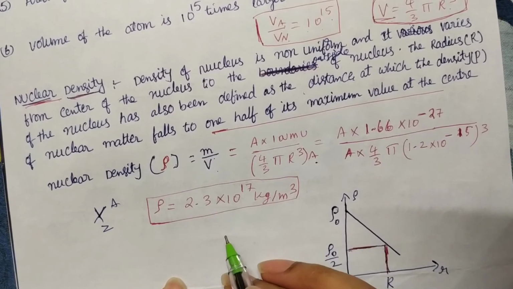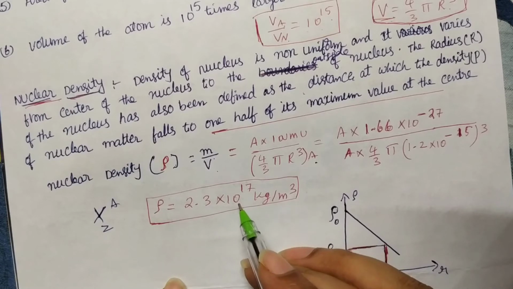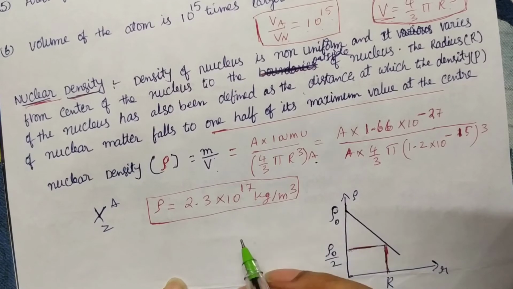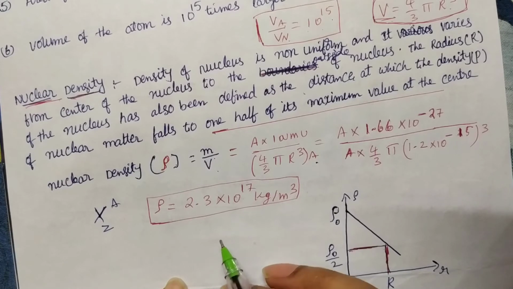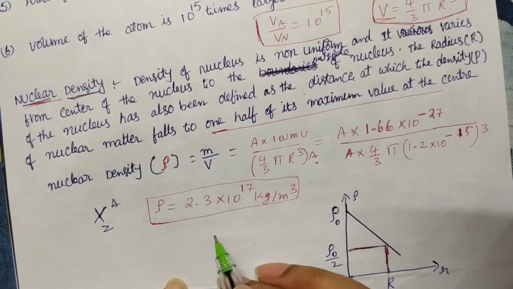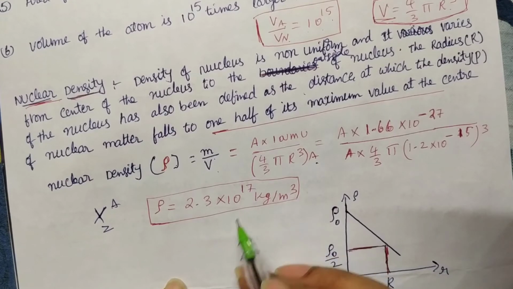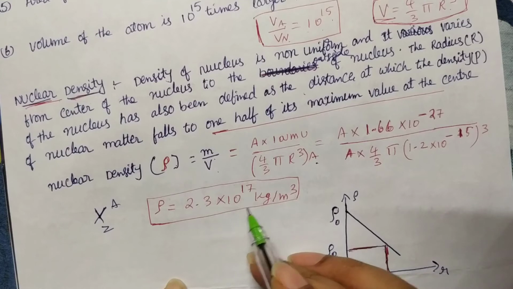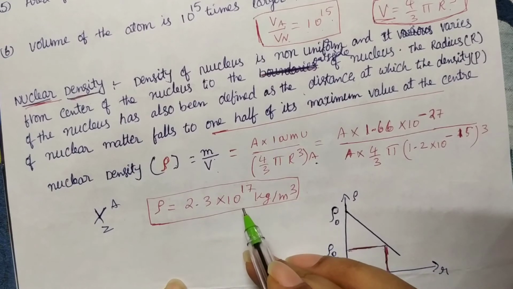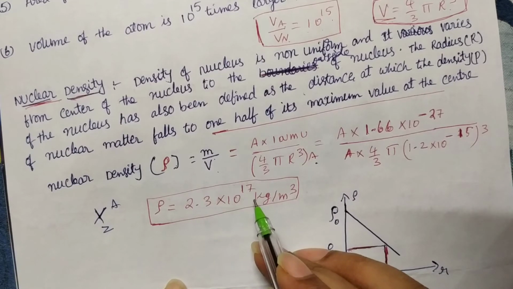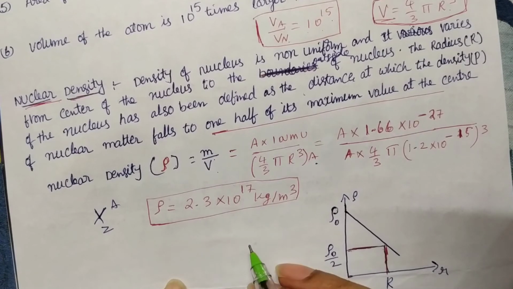Generally, for water, what is the density? 1000, which means compared to this it is 10 power 14 times greater. And for normal bodies, like wood or a solid body, any bulk matter, we get 10 power 2 like that. So the density of a nucleus is almost 10 power 14 to 10 power 15 times greater than normal mass or bulk matter.